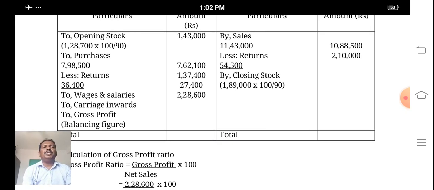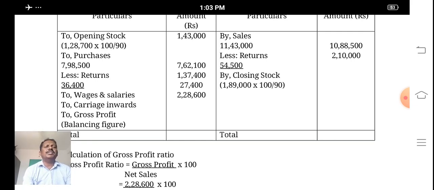And wages and salaries is a direct expense. That amount is debited to the concerned trading account. It is not coming under the P&L account. 1,37,400. Even carriage inwards is also given: 27,400.